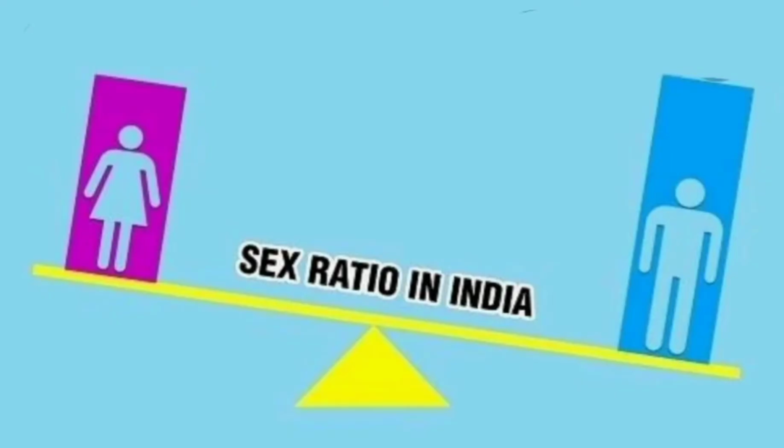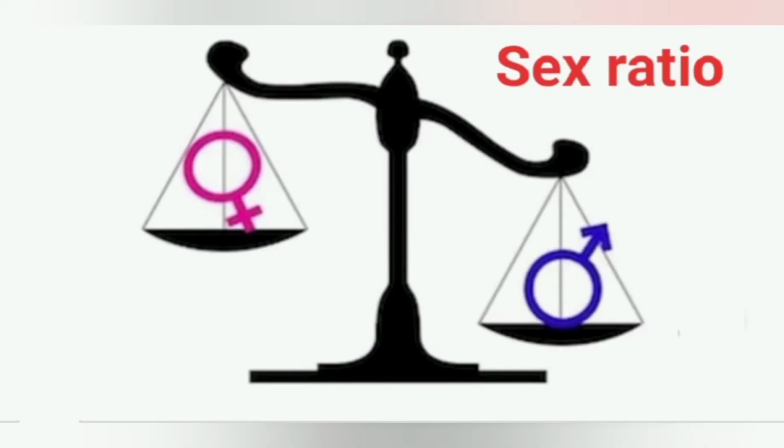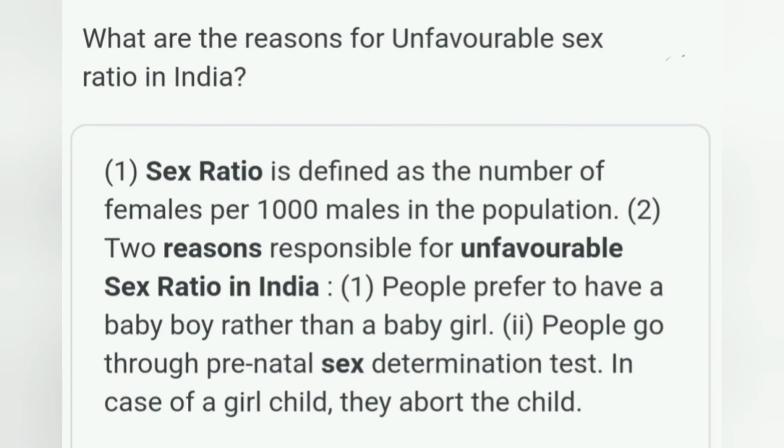So we will get to know why the number of females is very low in our country. What are the reasons behind this? Actually, in this century, we still see that people prefer a boy child in comparison to girls. So here are some reasons behind this. People prefer to have a boy child rather than a baby girl.